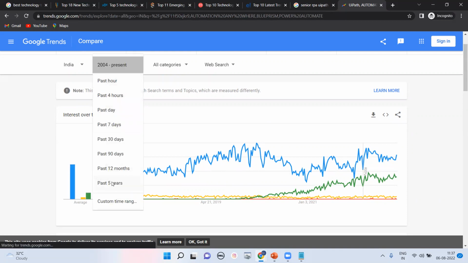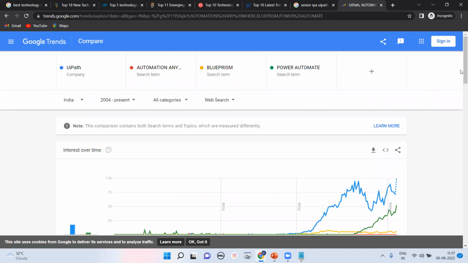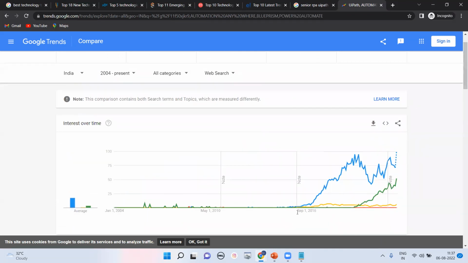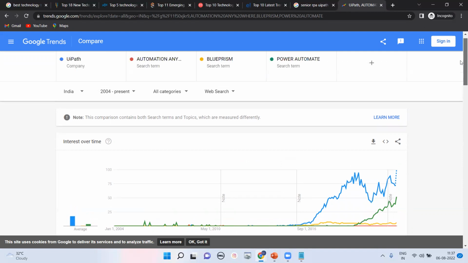And from 2004 to present, you can check the graph. RPA tools, all this market, started after 17. You can see January 17 on the graph. From 18 we got lots of people's awareness, 1 to 2%. After that you can see UiPath going to 72, 80, 95 people using it in 2020, especially in the RPA world. And that is the graph right now. You can see only 5 years, that is the time frame of the RPA world.